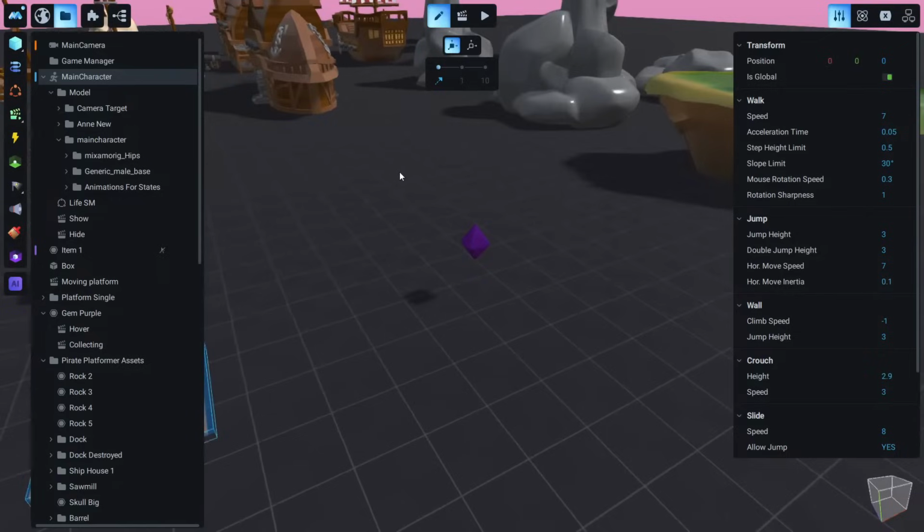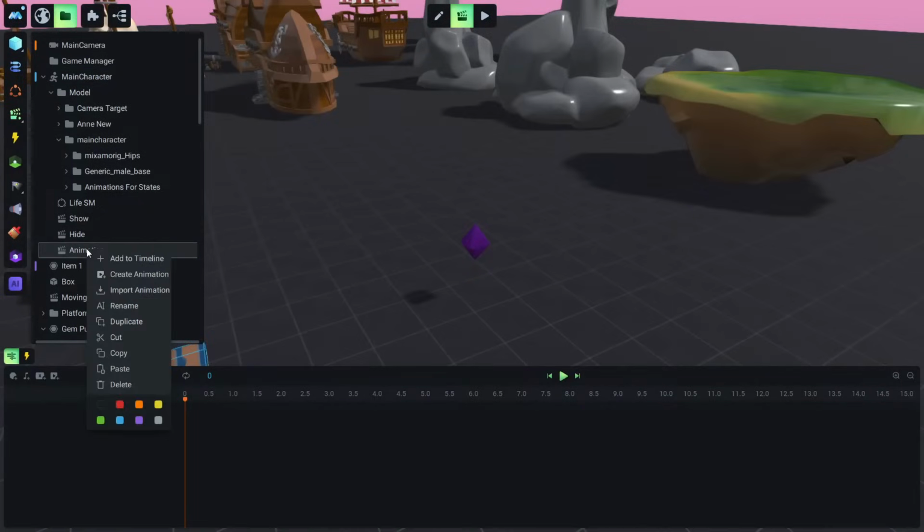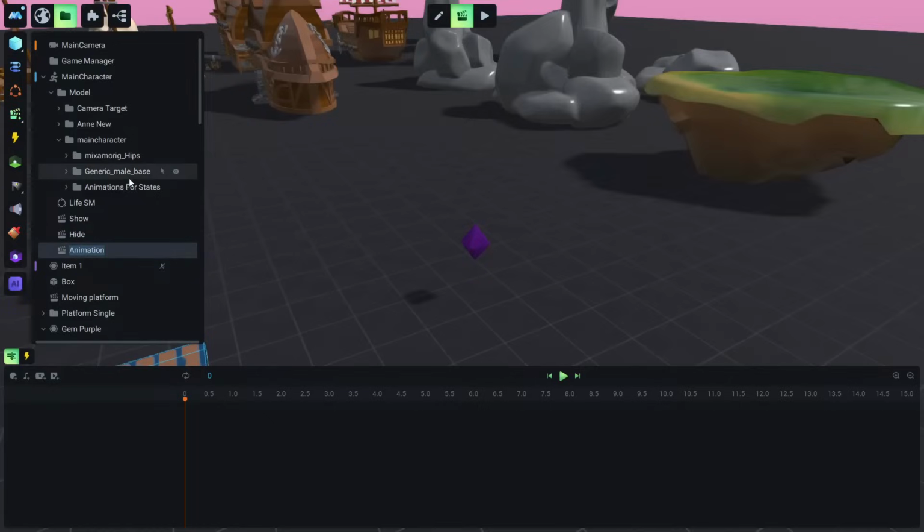What we are going to do now is create a new animation. Okay, a new animation here inside our character, but it could be anywhere. It doesn't matter, just for organizing things. And we are going to call this tracking crystals. Okay, anything, it doesn't matter.